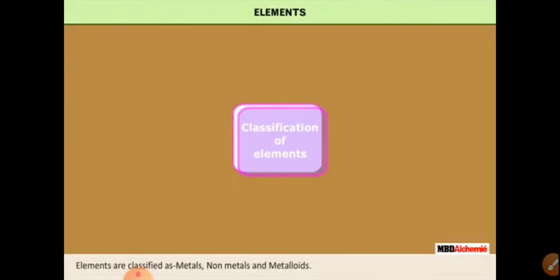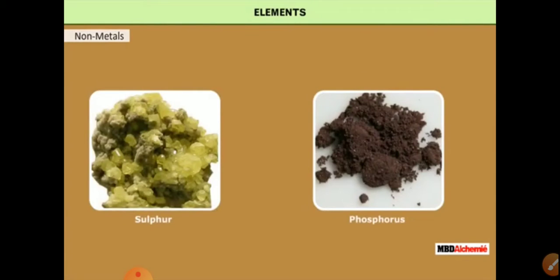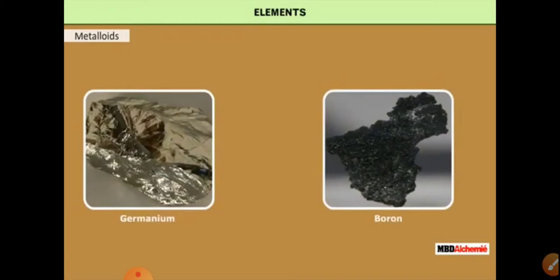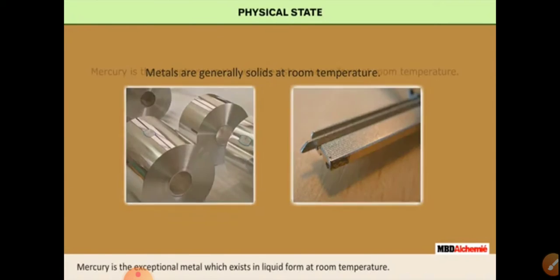Elements are classified into three main groups: metals, non-metals, and metalloids. Elements like gold, silver, aluminum are metals. Non-metals are elements like sulfur and phosphorus. Germanium and arsenic show the properties of both metals and non-metals, so they are called metalloids.